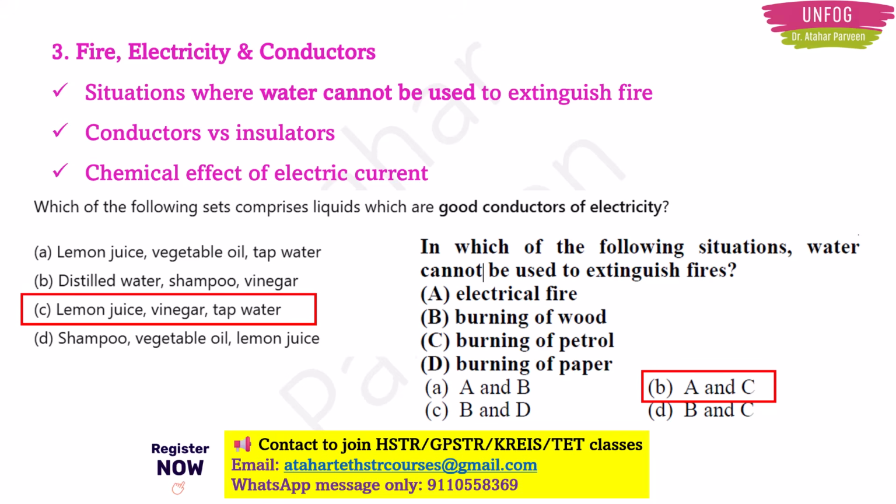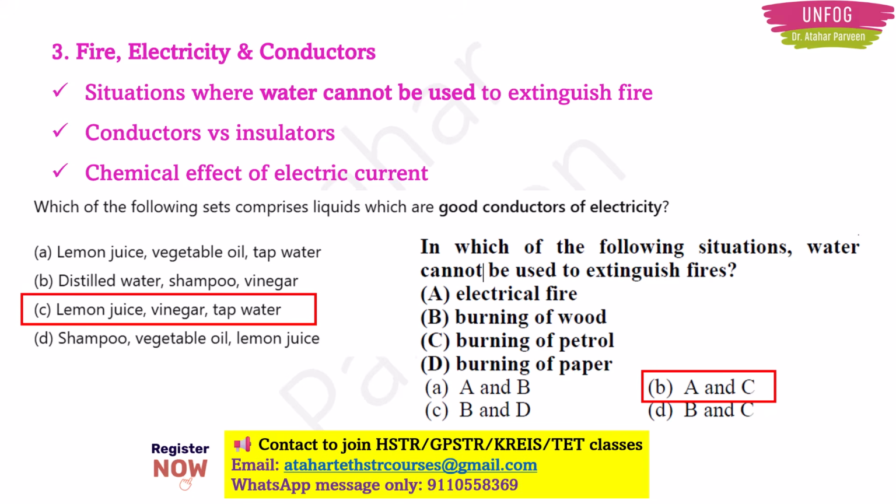So using water can cause electric shock and it can also make fire worse. Talking about burning of petrol, actually petrol is lighter than water and it floats on water. So what will happen when you use water? Water will spread the burning fuel instead of extinguishing that fire. So that's why option B will be the correct answer here.